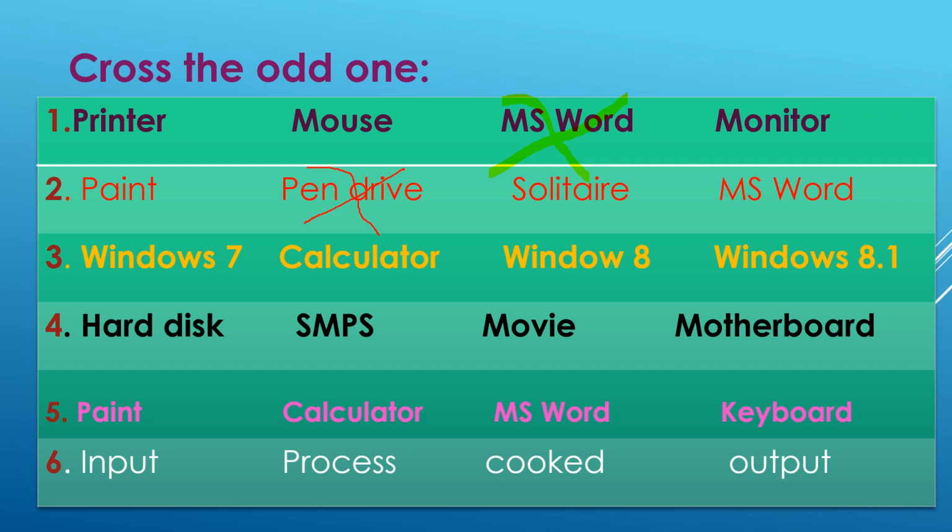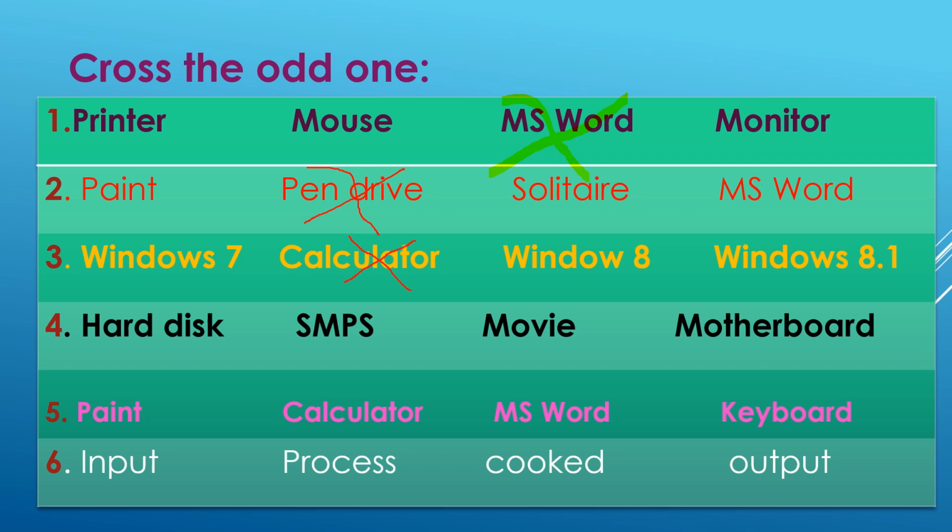The third is Windows 7, calculator, Windows 8, Windows 8.1. So Windows 7, Windows 8, Windows 8.1, all three are operating systems, but the calculator is the application software. So I am cutting this calculator.